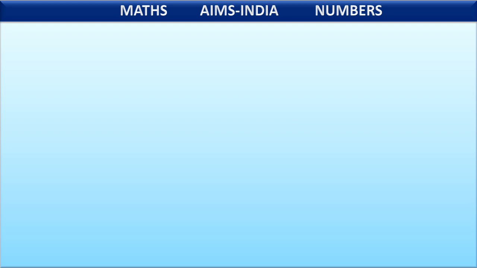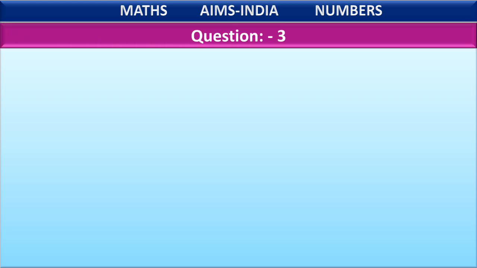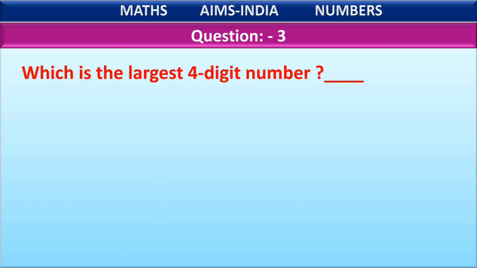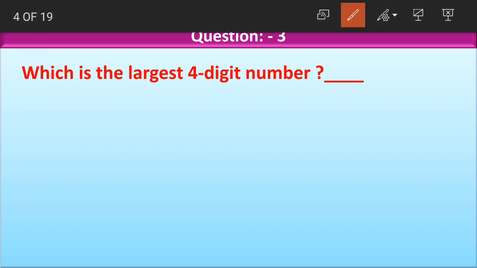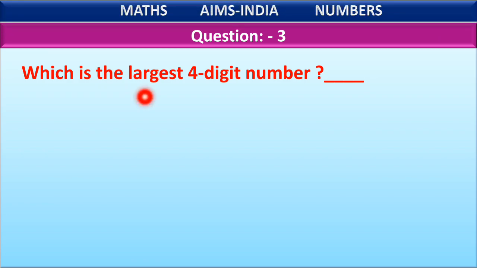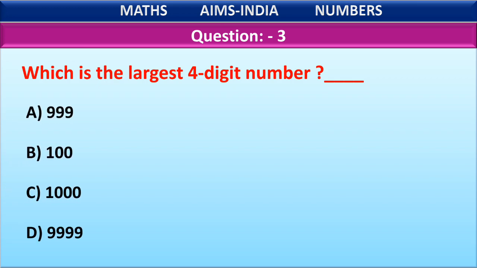Okay, children. Moving on to the next question. Which is the largest 4-digit number? Let's look at the options first. Option A is 999. Option B is 100. Option C is 1000. Option D is 9999. Again, if we use a little common sense, then we can eliminate two of these options here.